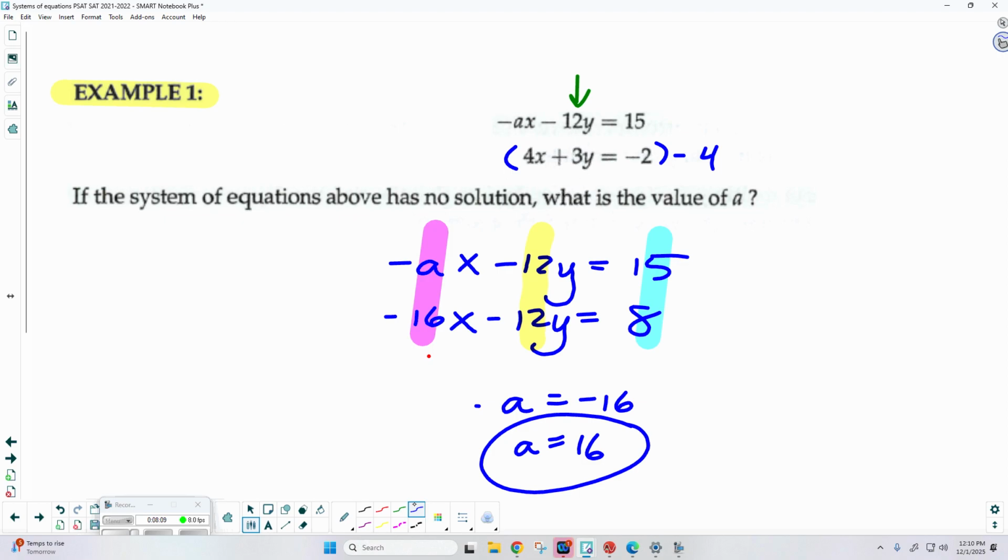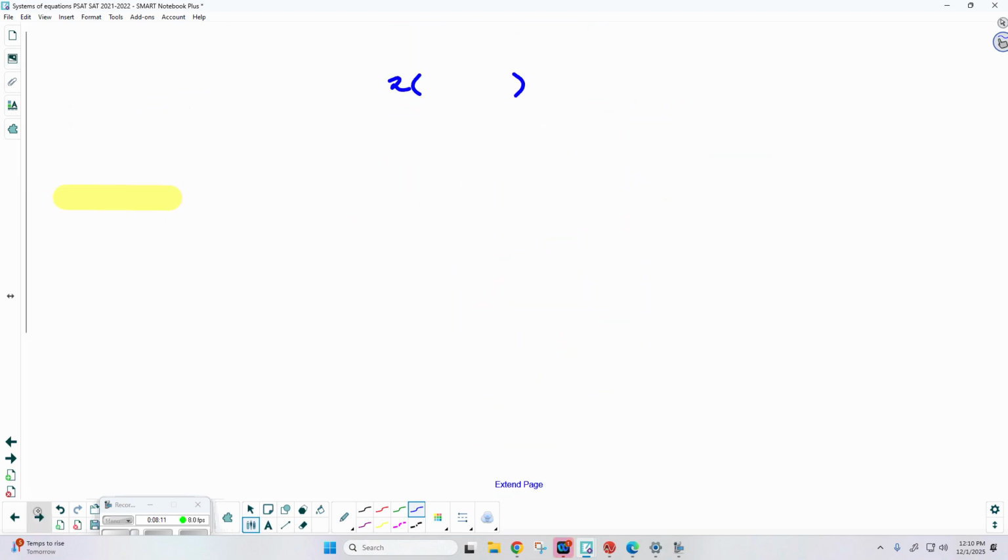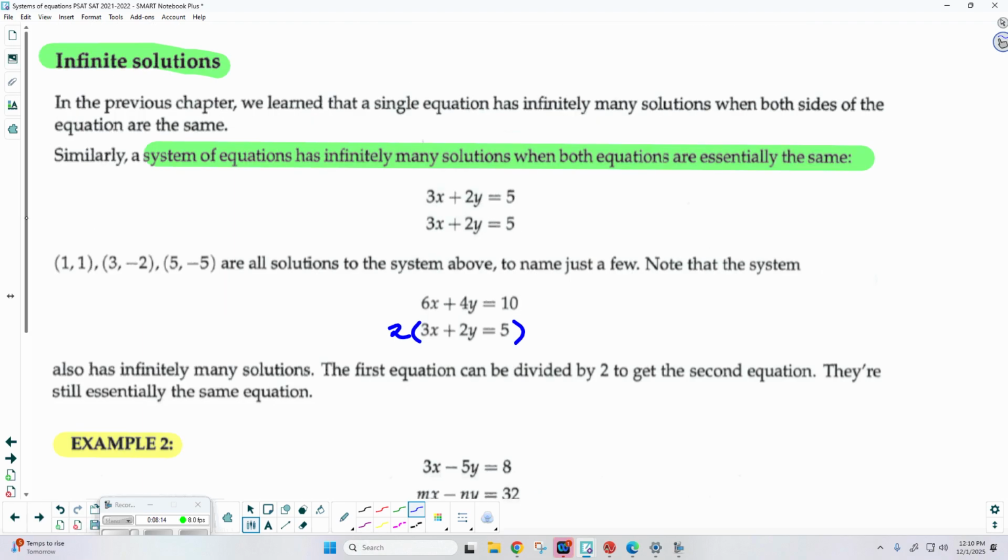Okay. Well, we have another little part here. An infinite number of solutions. So a system of equations has infinitely many solutions when both equations are the same. So what that means is we have to have the same coefficients on the x, the same coefficients on the y, and the same constants. Now, if you're looking at that equation, remember there can be scalars that make it look like they're different lines, but if we multiply or divide through, we can easily see that, yeah, they're identical to each other.